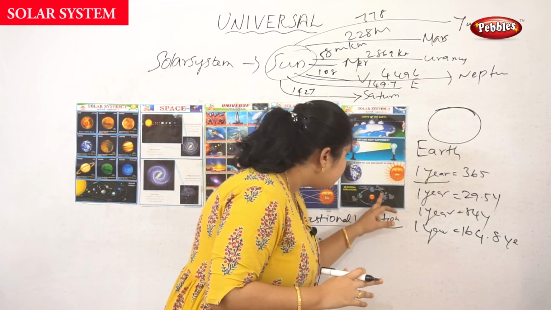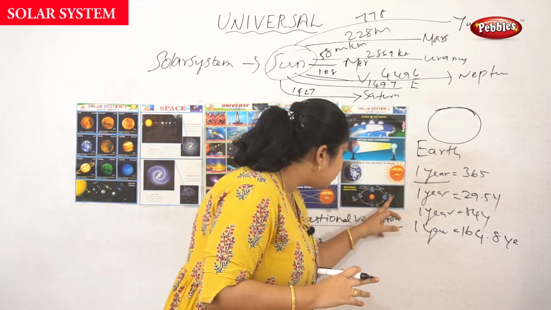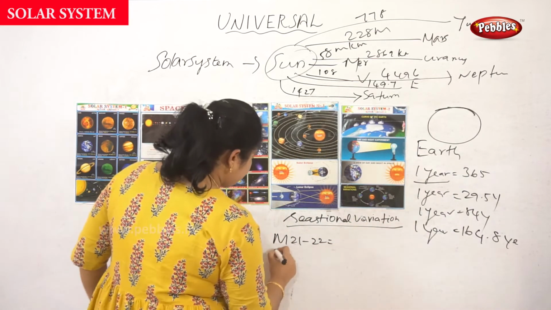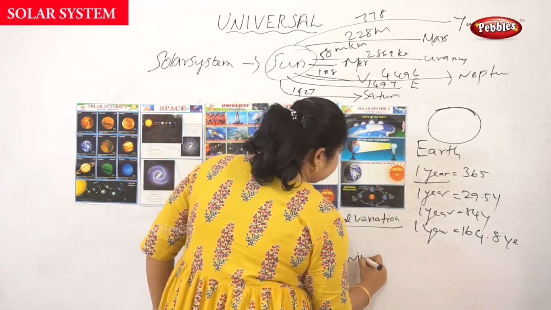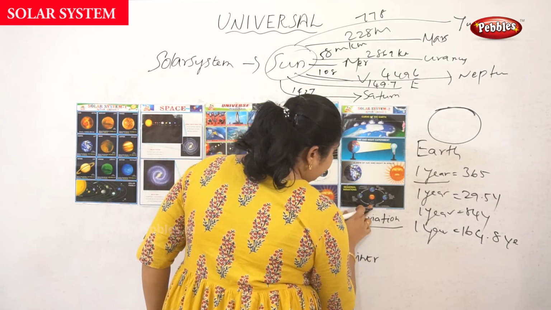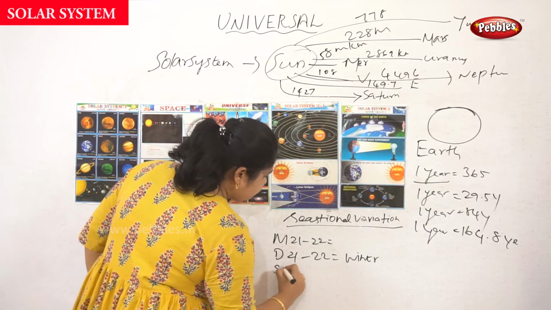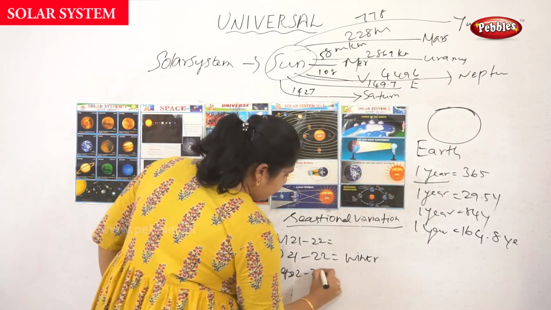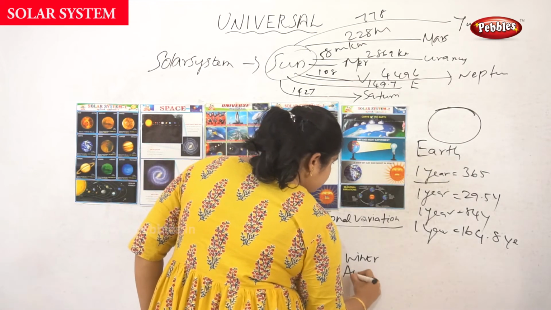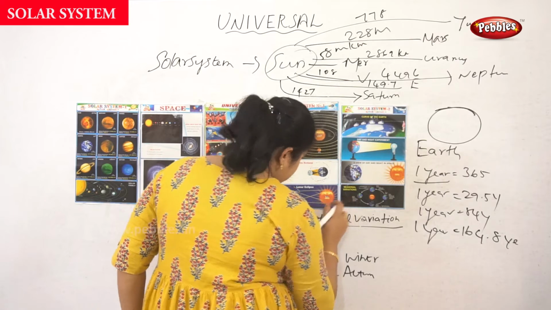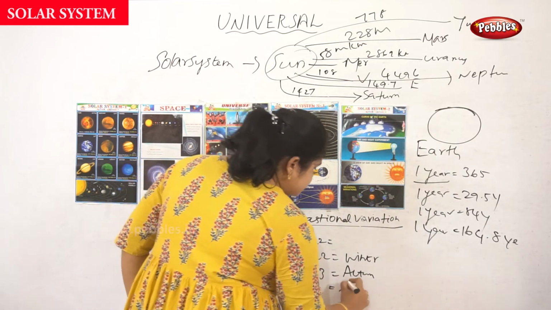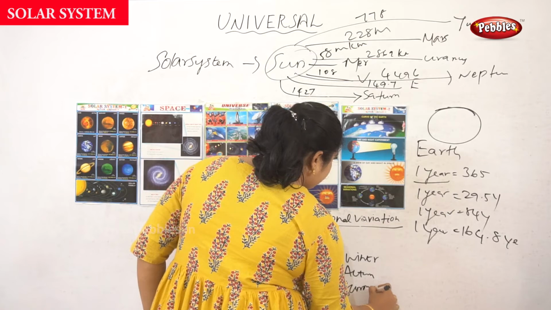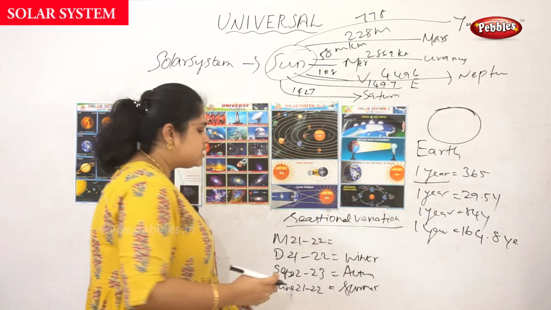Whereas winter will be December 21 to 22. The autumn will be September 22 to 23. Next, June 21 to 22 is summer. Okay, so this is the seasonal variation.